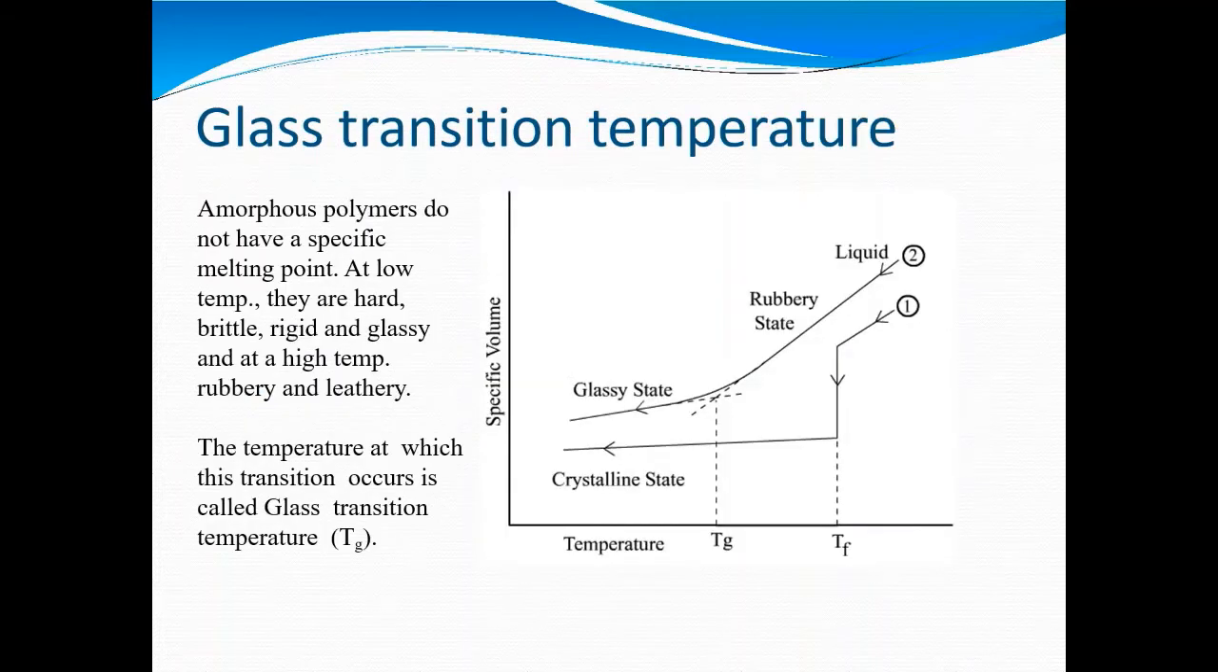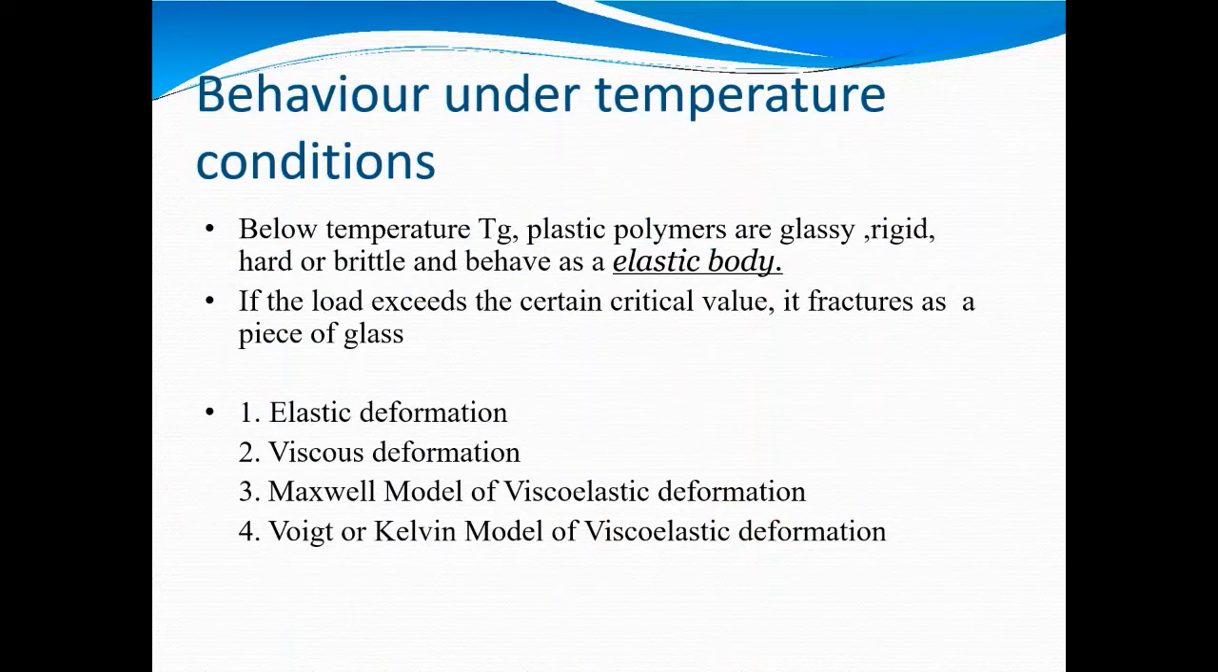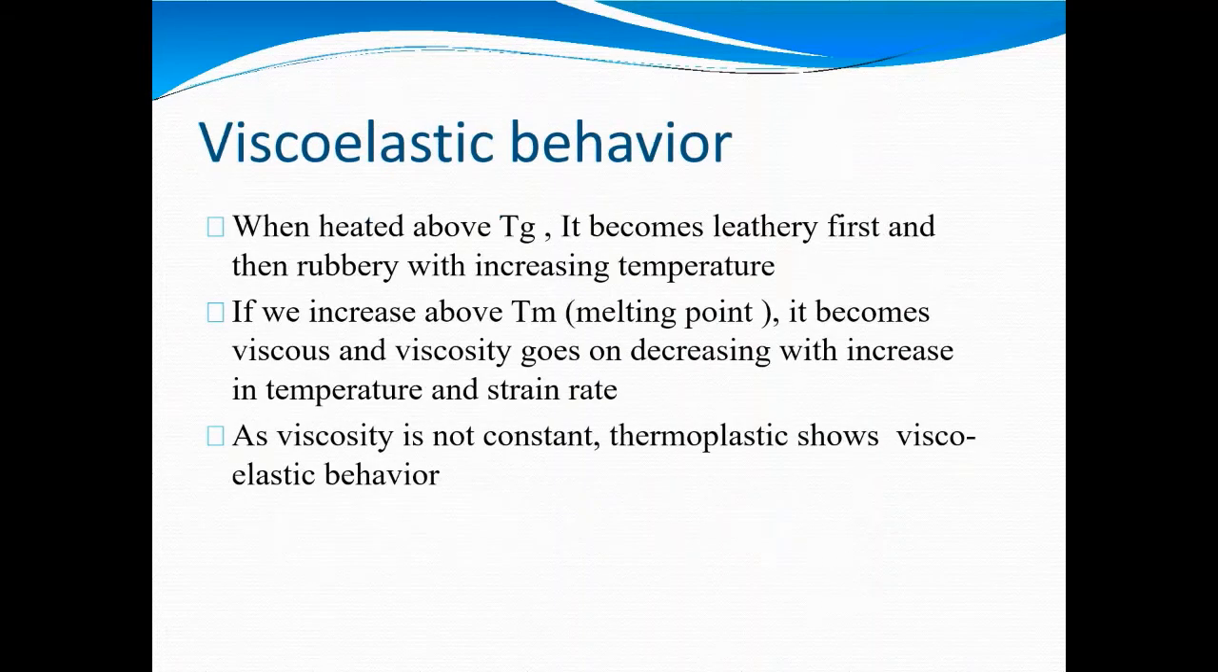Glass transition temperature is how the temperature affects the plastic at the molecular level. Above the glass transition temperature, the polymer becomes leathery and then rubbery. Under the temperature condition, elastic deformation, viscous deformation, the Maxwell model, etc. will take place. Viscoelastic behavior, elastic behavior. When heated above the Tg, it becomes leathery first and then rubbery.